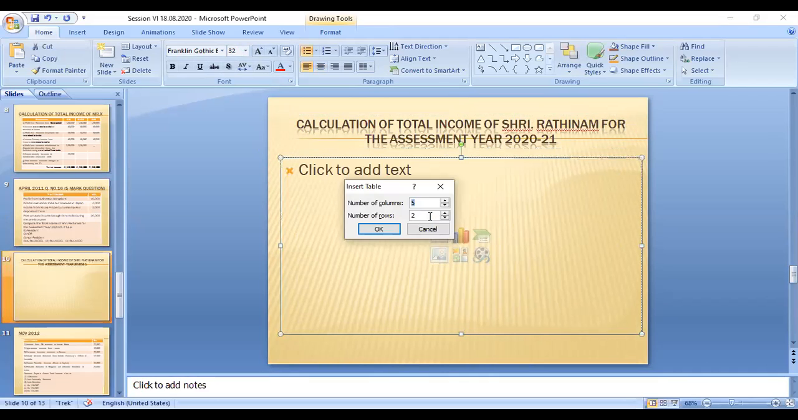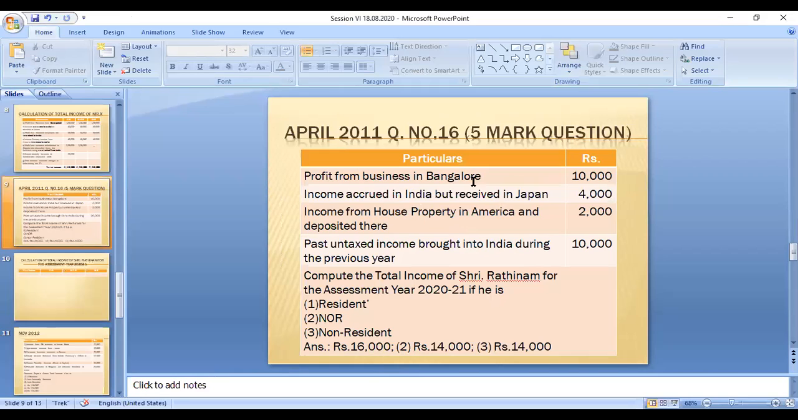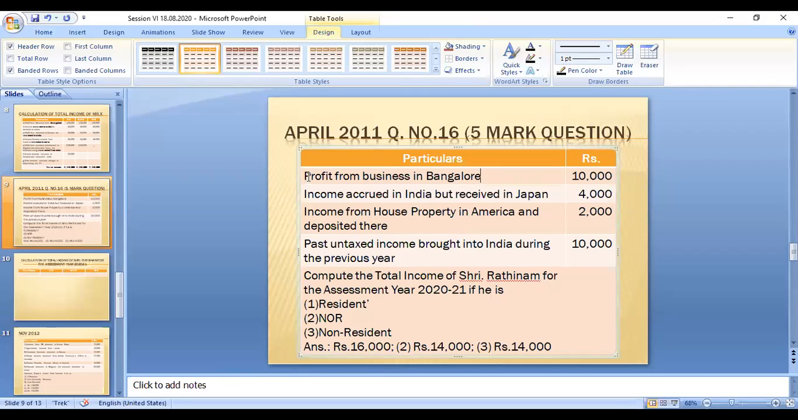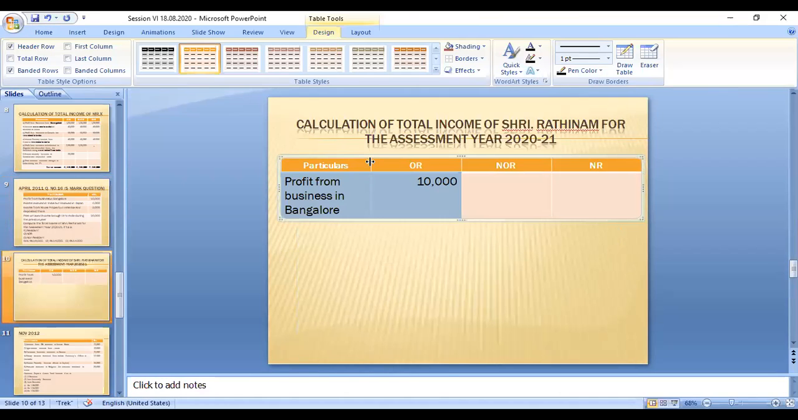Now you have to open four columns. The first one is particulars, the second one is ordinary resident, the third one is not ordinary resident, and the last one is non-resident. So these are three amount columns. The first case: you already know these questions, they are replications of the previous one.